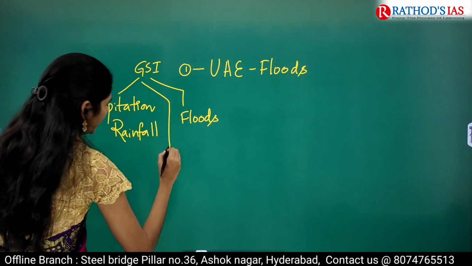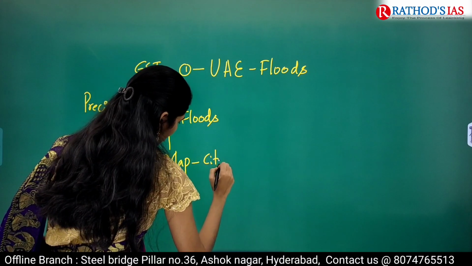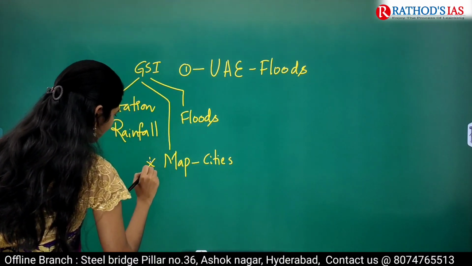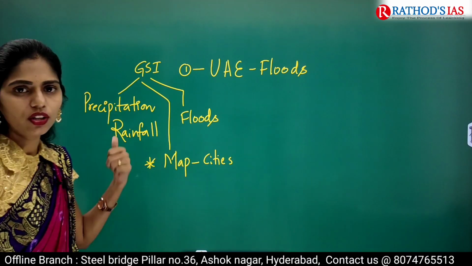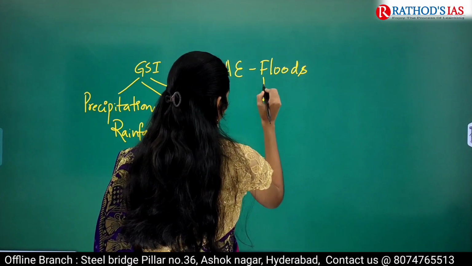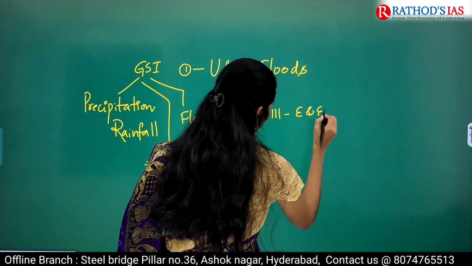And you have to see the map location of important cities. There is a high chance of getting your prelims question from these cities and countries in your prelims.